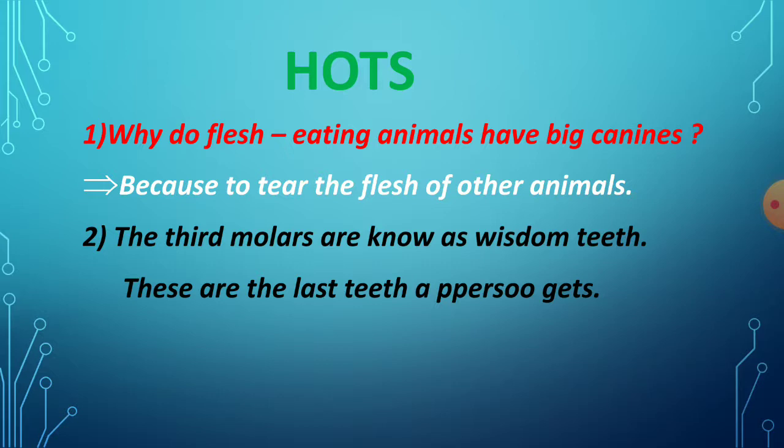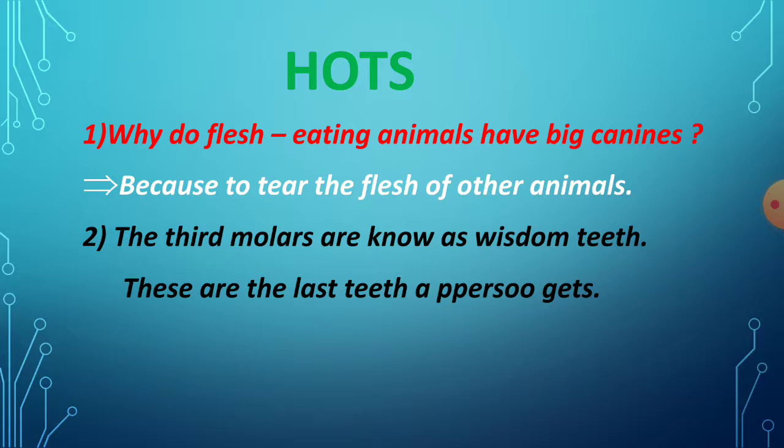Next, the third molars are known as the wisdom teeth. I have told the first molars are called as the molars only. When these molars develop between the age of 17 to 25, when the 4 molars, I have told, develop between the age of 17 to 25, those are called as the wisdom teeth. Okay, so that's why these teeth are called as the wisdom teeth.